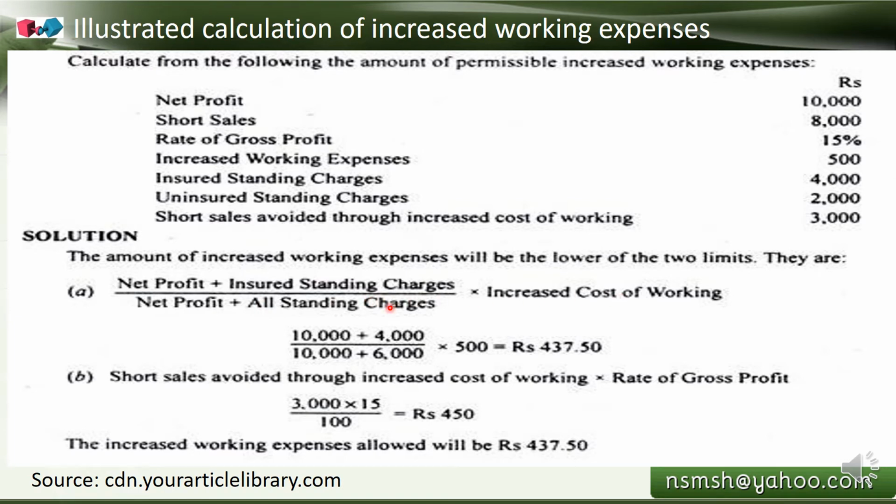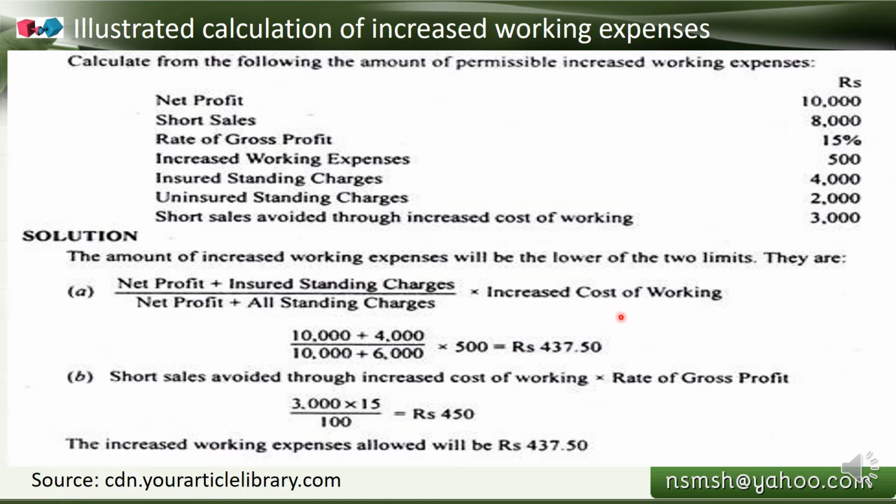So we take 10,000 plus 4,000, which is the insured standing charges, divided by 10,000, which is net profit, plus the uninsured standing charges, which together become all standing charges. So that means 4 plus 2 become all standing charges. Then multiplied by the actual increased working expenses. So that is the ratio.